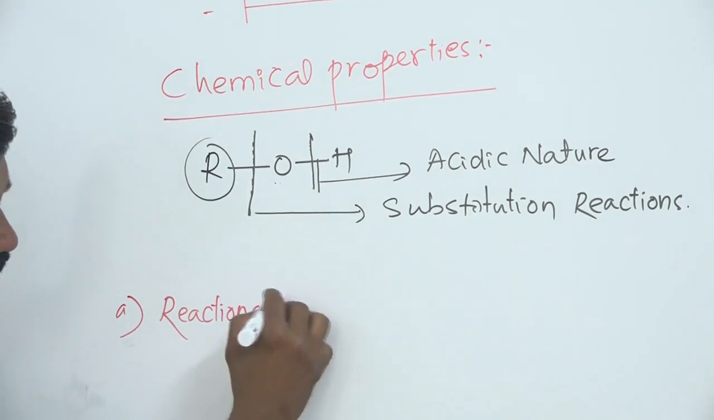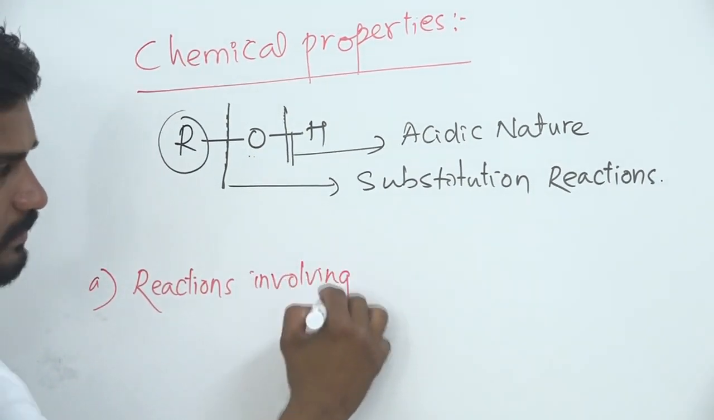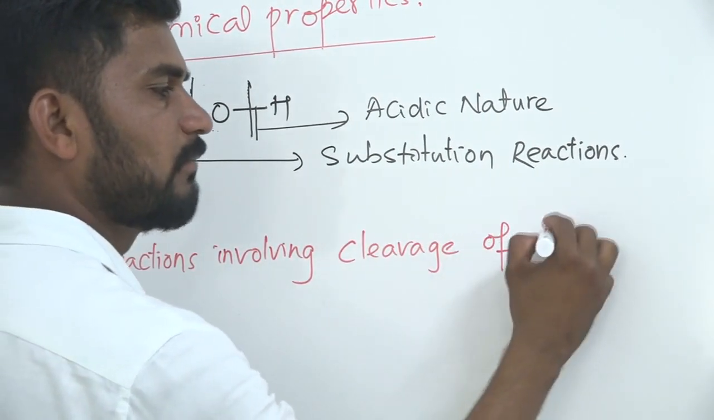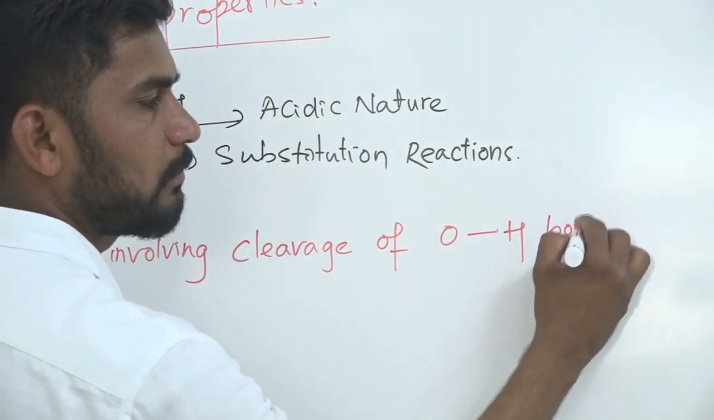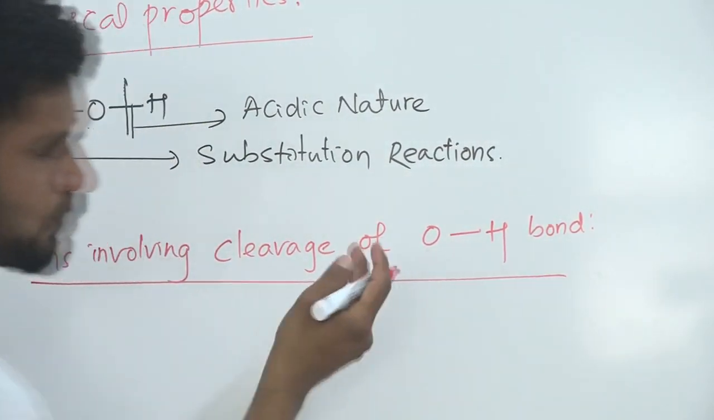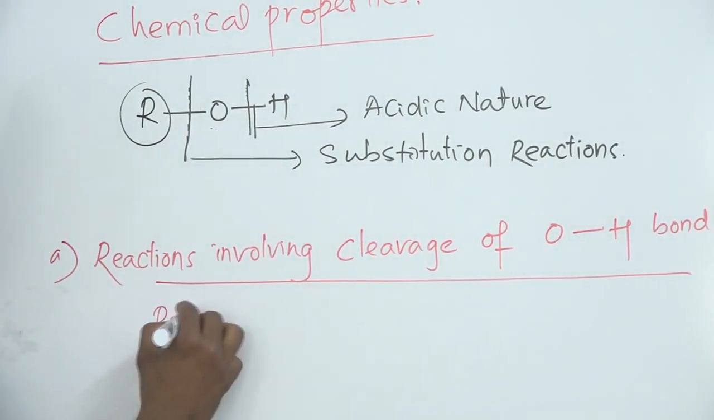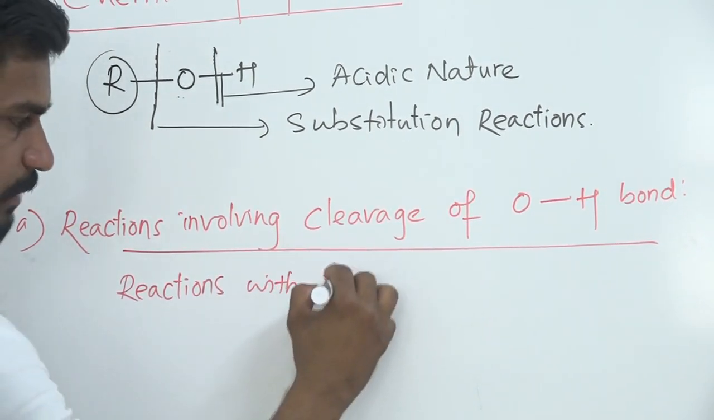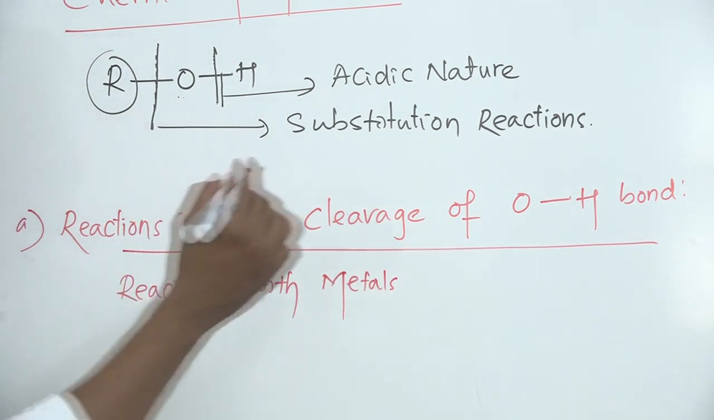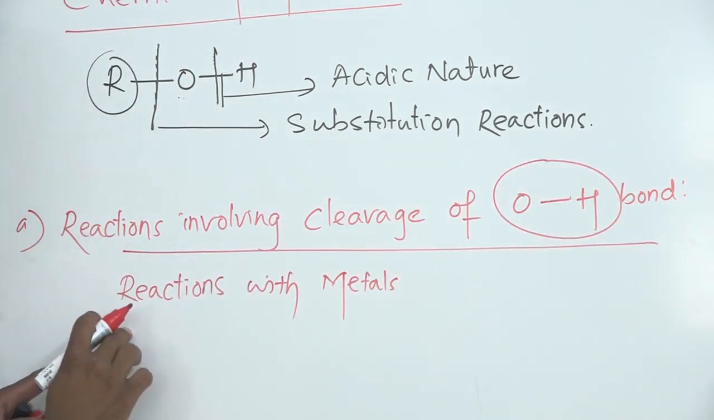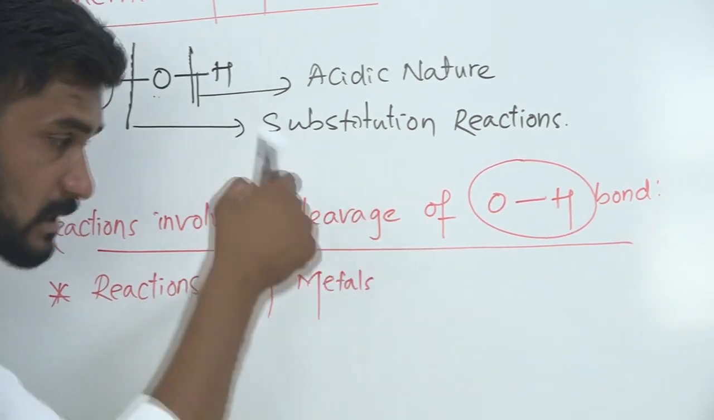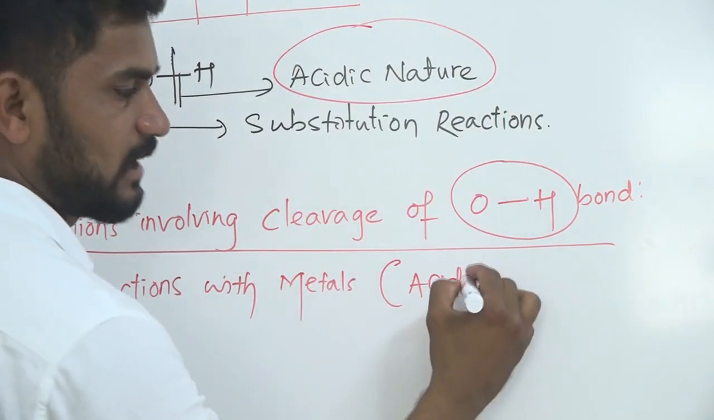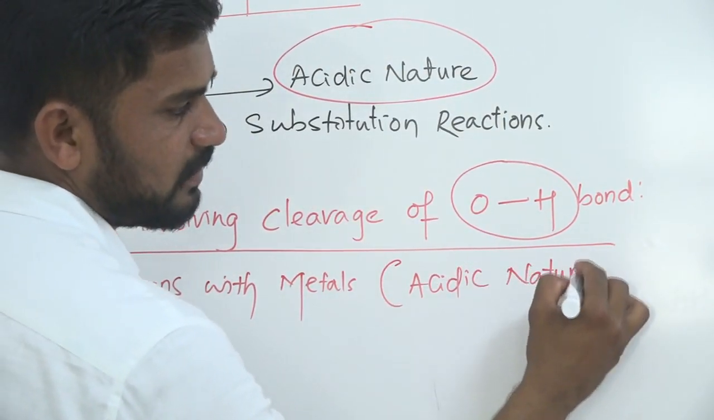Reactions involving cleavage, cleavage meaning breaking, of the oxygen to hydrogen bond. So here we can discuss reactions with metals, reactions with active metals. The cleavage of the OH bond takes place by reactions with metals. This reaction with metals explains the acidic nature of alcohols.